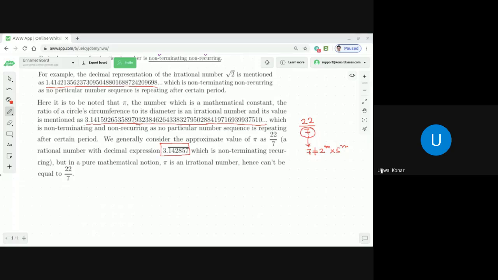Clear? Now we are going to discuss something very interesting: representing any irrational or rational number in a number line. More importantly, if I ask you to represent the number 2 in the number line, what is a number line? Let's first spend some time on that. What is a number line?